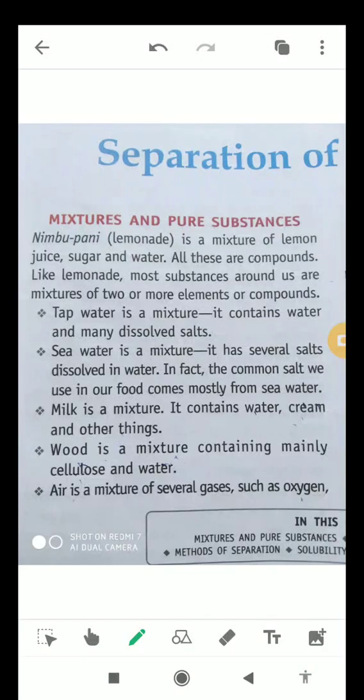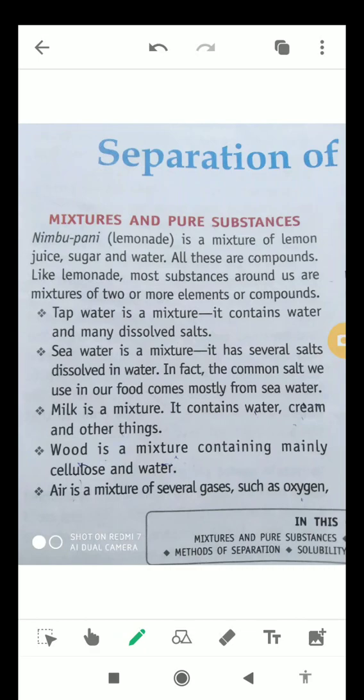Today in this video of class 6 science, I am going to start a new chapter, that is chapter number 5, separation of substances. Okay students, in this chapter number 5 we will begin with our first topic, that is mixtures and pure substances.